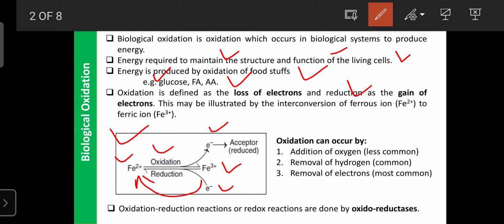Now we go to the enzymes involved in oxidation reduction reactions. There are mainly four types: oxidases, dehydrogenases, hydroperoxidases, and oxygenases.